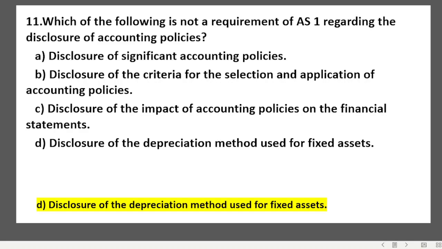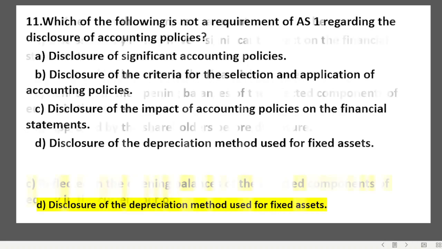So हम यहाँ पे देख रहे हैं, यहाँ पे disclosure of the depreciation method for fixed assets, that is not a requirement. बाकी जो तीन है accounting policies हमें obviously significant policies mention करने, किस लिए हमने किए अकाउंटिंग पॉलिसी वो भी हमें मेंशन करें, और वो जो हमें फाइनेंशियल स्टेटमेंट्स बनाने के लिए जो अकाउंटिंग पॉलिसीज यूज़ करें उसका इम्पैक्ट क्या है, that is also very significant for AS-1 disclosure of accounting policies. Only the thing which is not required here is the disclosure of the depreciation method used for fixed assets, right.